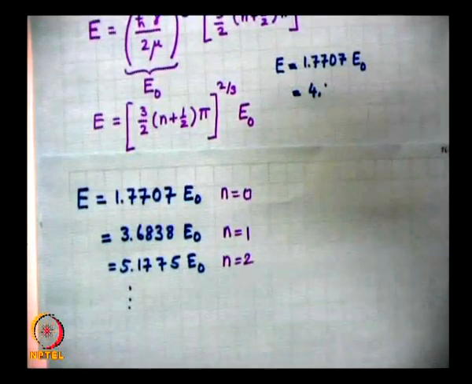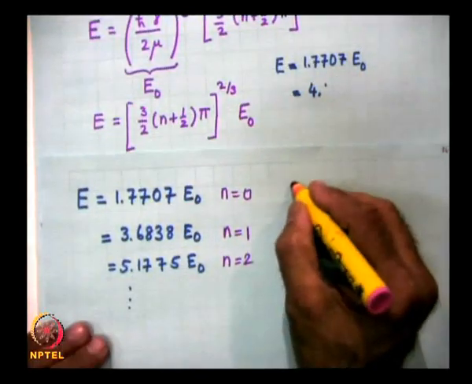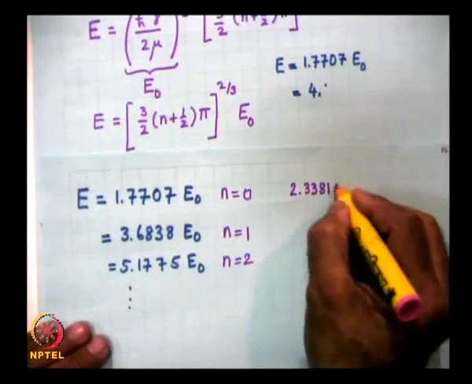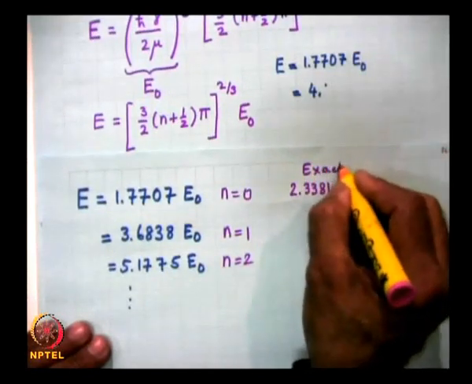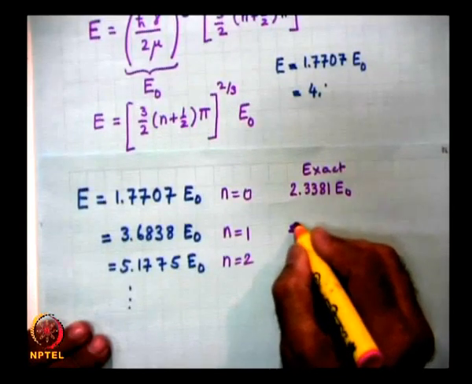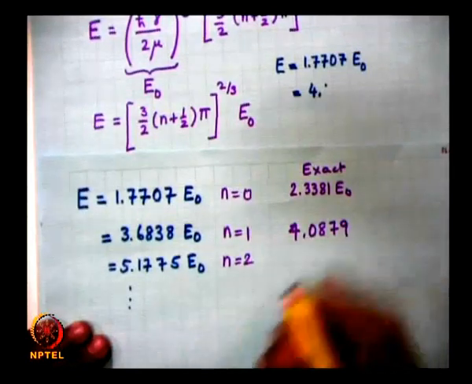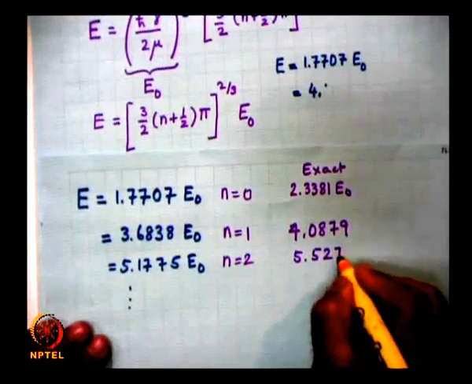So, if I solve that problem, then the exact values come out to be 2.3381 E0. These are the exact, and then 4.0879 and 5.5276.